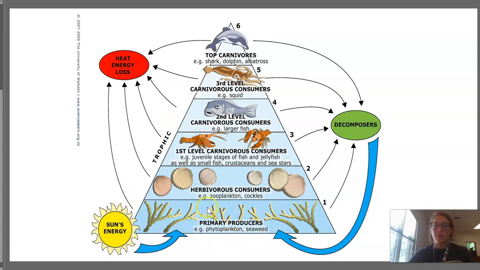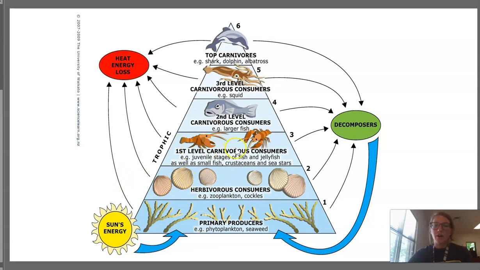So here are these words again, our primary producer. This shows an ocean food chain. It starts with the sun's energy. It starts with the primary producers, which are phytoplankton and seaweed. So these are our plants. And then our primary consumers. We have the second trophic level here, which has our primary consumers because they eat what is below them: our zooplankton, our cockles, these little shells. So these are our herbivorous consumers. They eat what is below them.